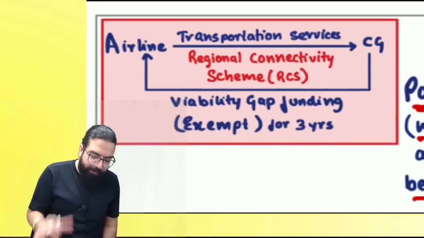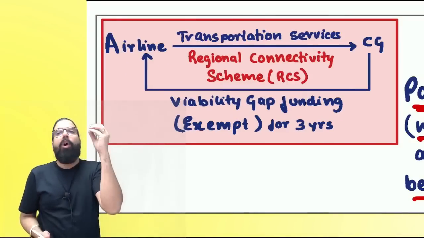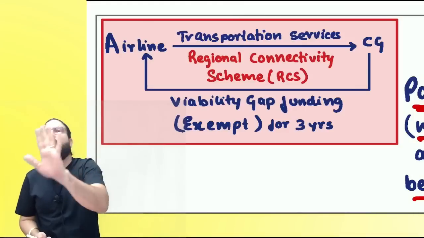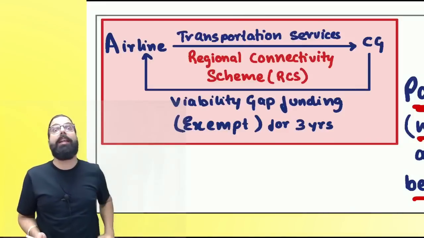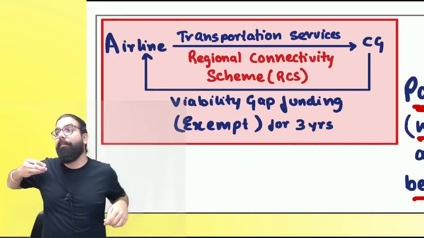Now, please come to the left side. Now, what happened? Airlines are telling us we don't want to go to the northeastern states or this area, that area. Government is telling you have to go to every area. They are telling, sir, it is not viable for us to go to all those areas. Government told we will give you money.